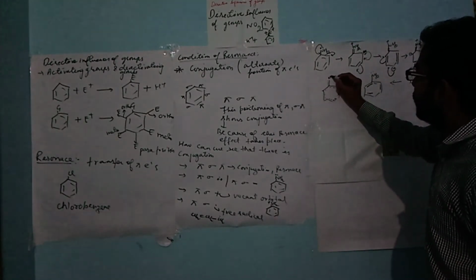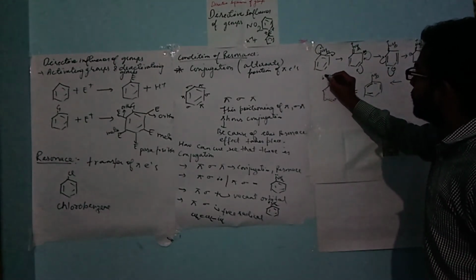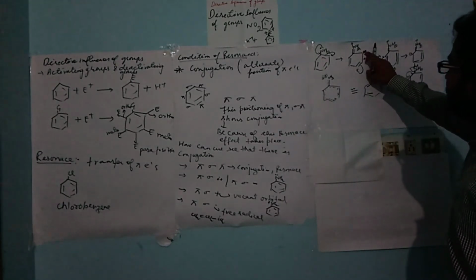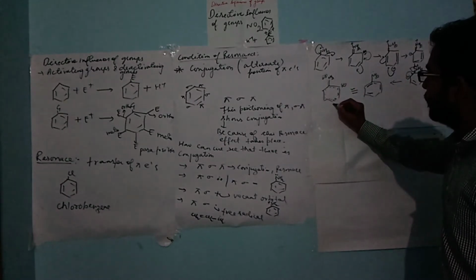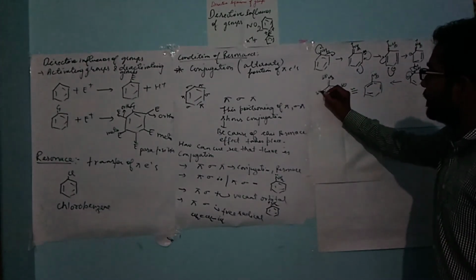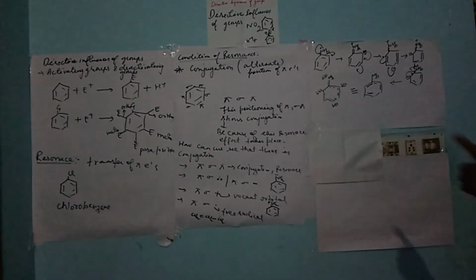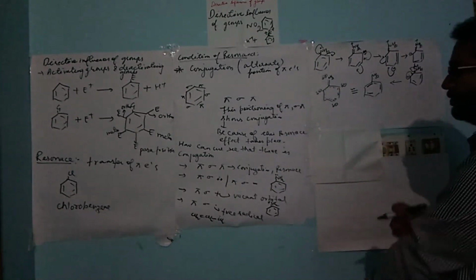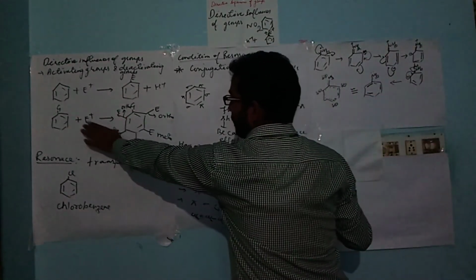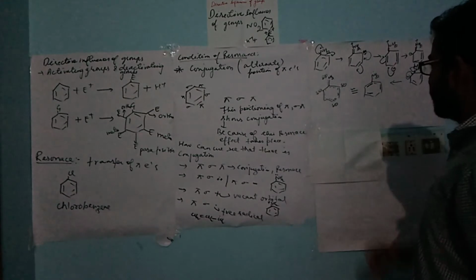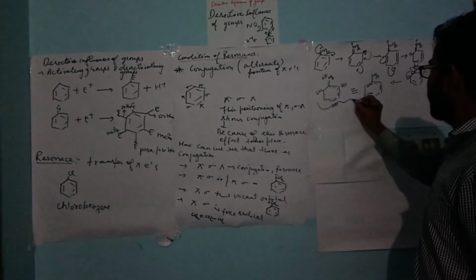Now here it will be NH2 and there is partial charge development, that is delta plus. And where does the negative charge come? So at this position it will be delta minus, delta minus, and delta minus. So if some electrophile has to attack, let's take this condition. If some electrophile has to attack and this condition is given, then we can easily get it.